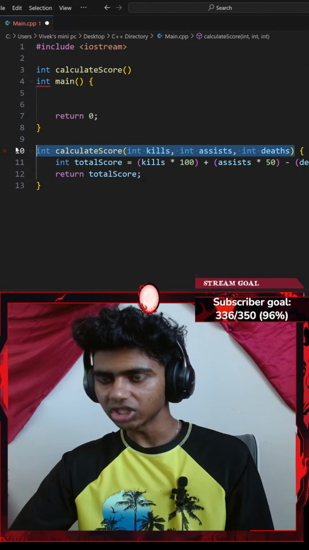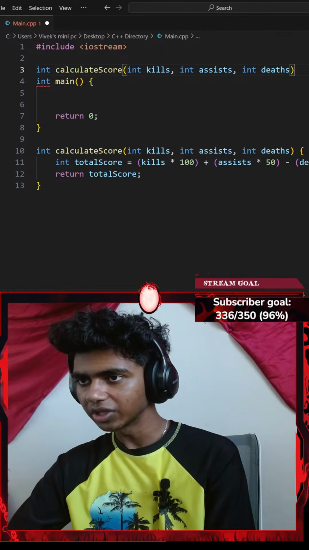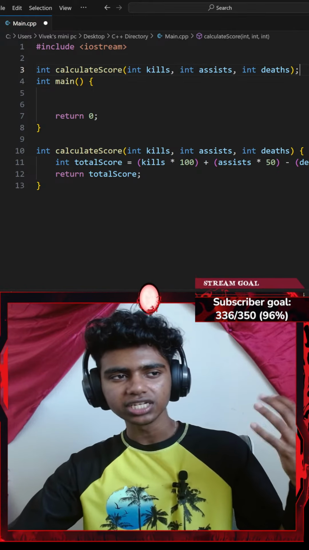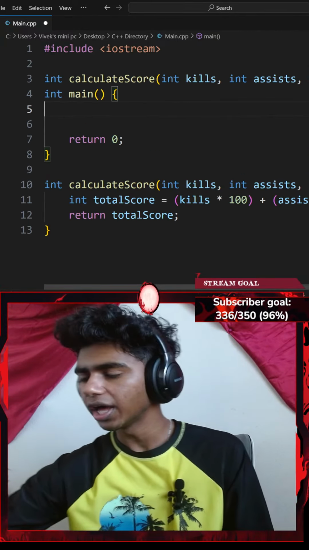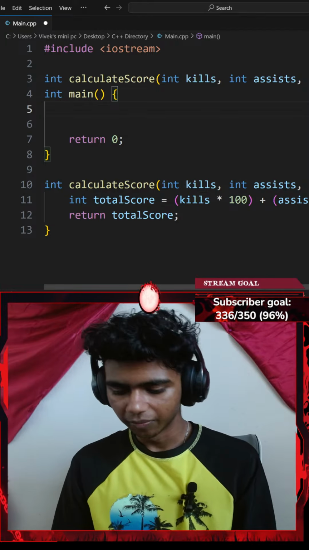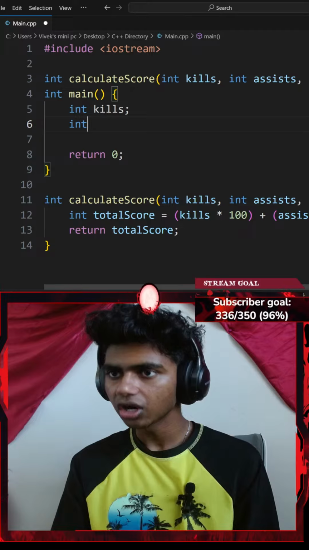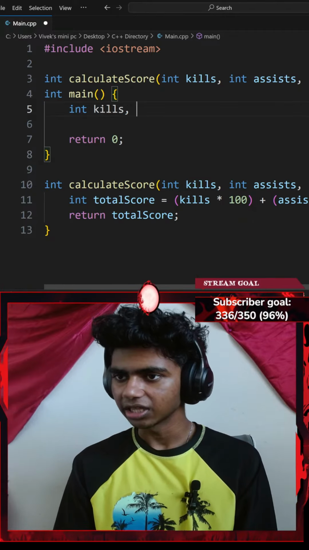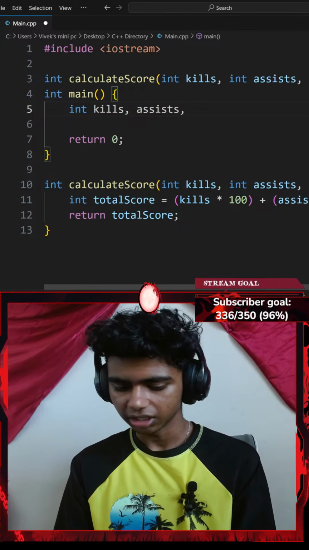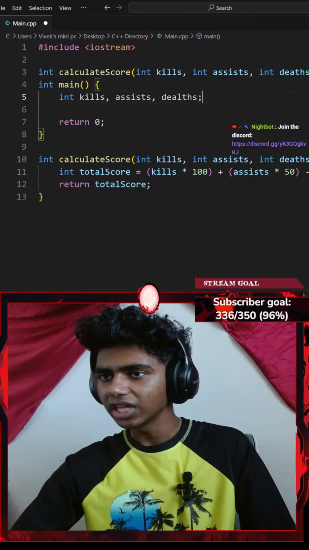Honestly, I think it'd be much easier if I just copy this part and paste it. There we go. Okay, let me end that with a semicolon. Next up, in my main function, ask the user for kills, assists, and deaths. So let me go ahead and create a few variables, like integer of kills and integer... Honestly, can I add something like this? Kills, assists, and deaths. Does this work, guys? Is this legal? Okay, I think it works.